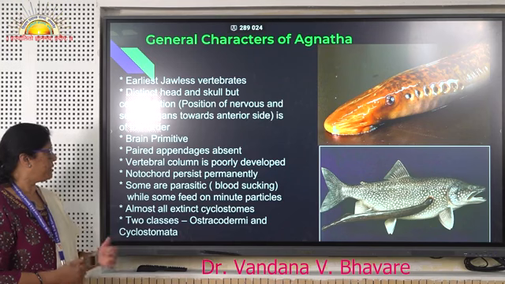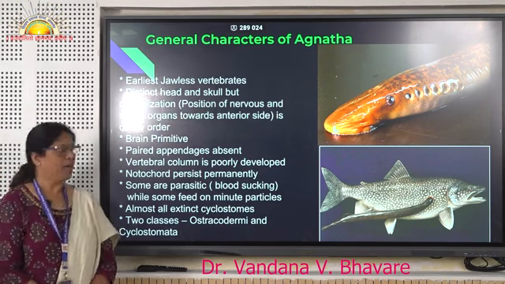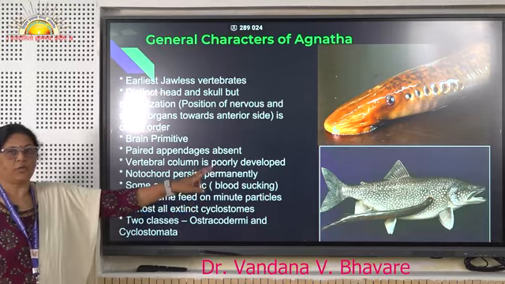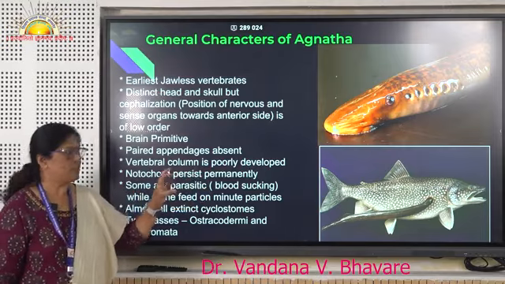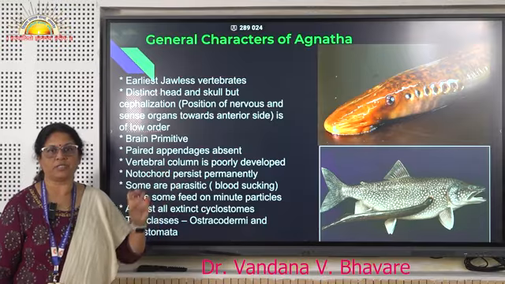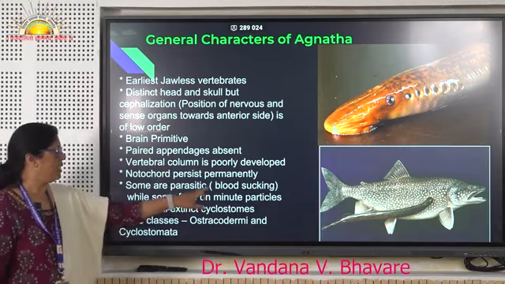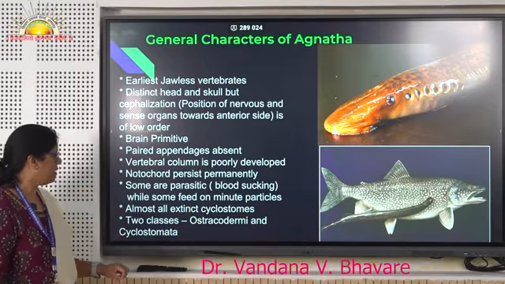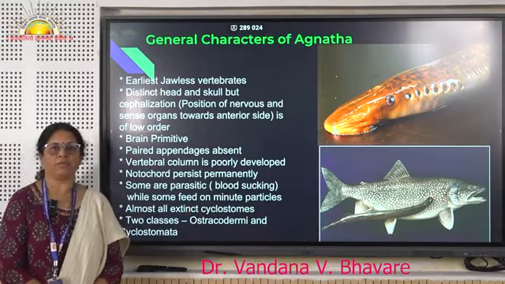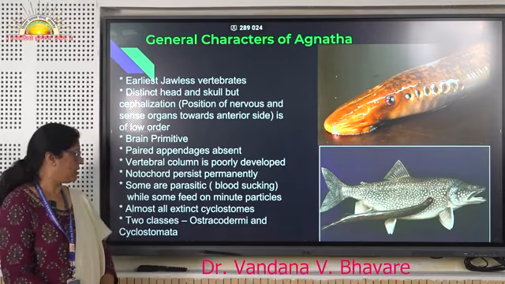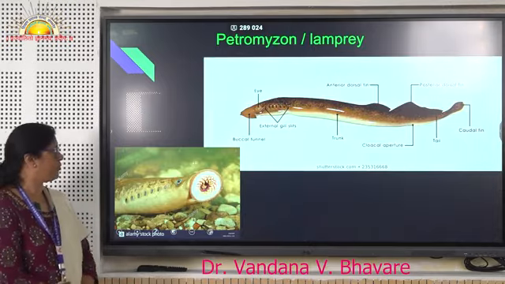Some of the examples, like Petromyzon, are parasitic, and you can see the circular oral mouth has a sucker. It attaches to big fishes and sucks their blood. So, it is a parasitic or blood sucking organism, while some feed on the dead and decaying parts of organisms present in the water; Myxine is saprophytic.